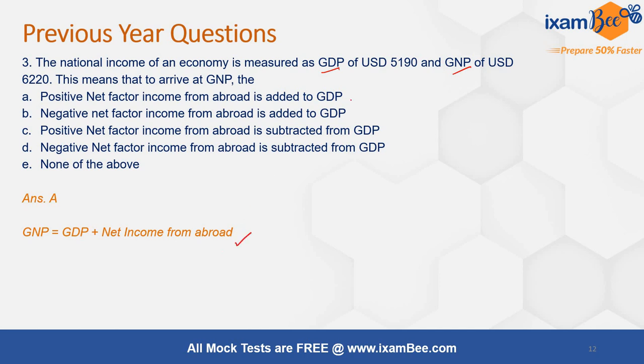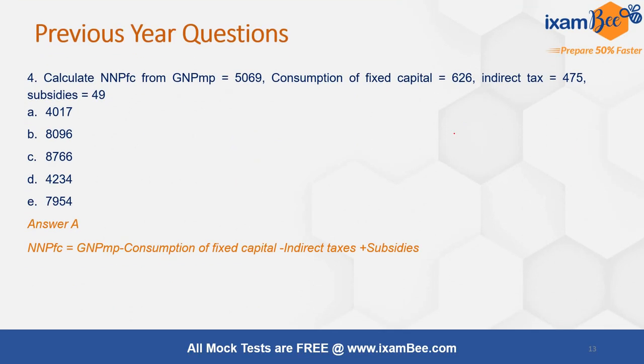So the answer is A, and since GNP is higher than the value of GDP, it's a positive net factor income from abroad. So this is also again a question from the national income portion. Have a look at that document and all these terms and concepts would be very clear to you. Another question, the third question that came from national income, is this.